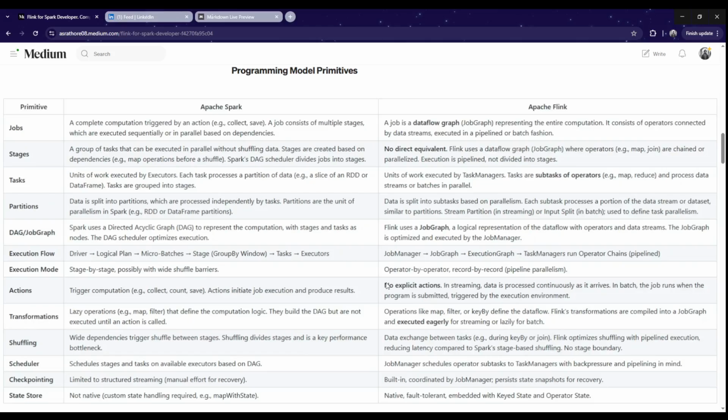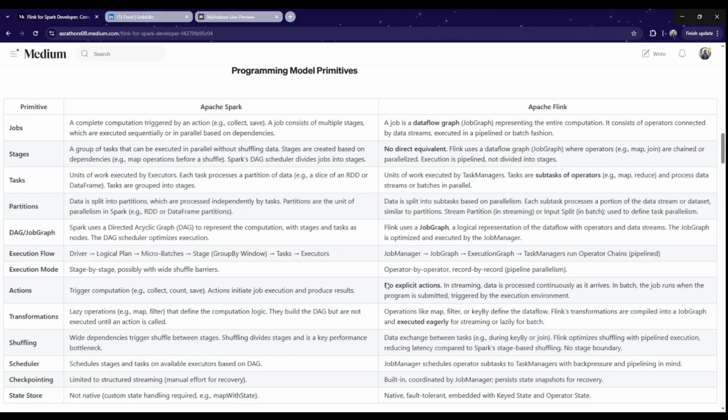Partitions: data in Spark is split into partitions, which is an in-memory representation of that, and in Flink, data is split into subtasks based on parallelism, and each subtask processes a portion of the data set. In the streaming case we call it stream partition, while in batch mode we call it input split. That defines the parallelism in Flink.